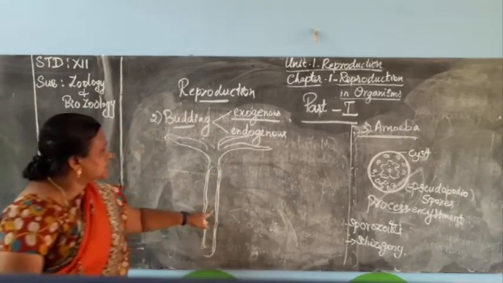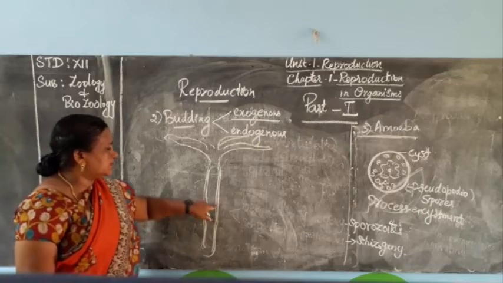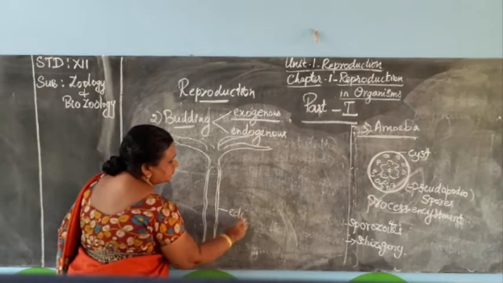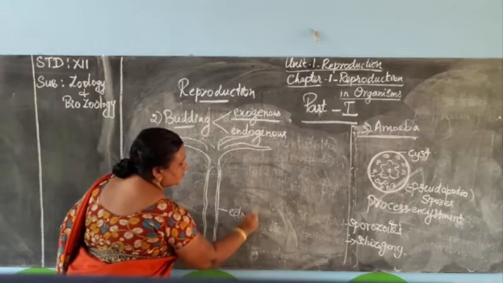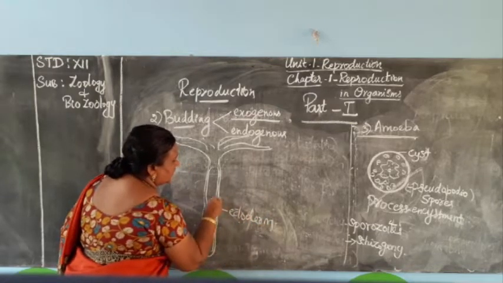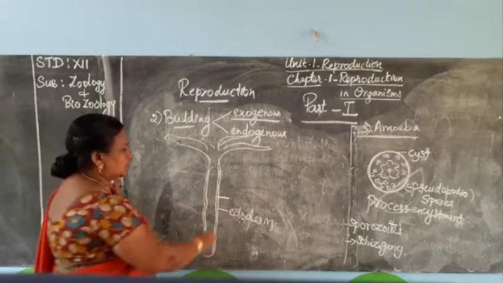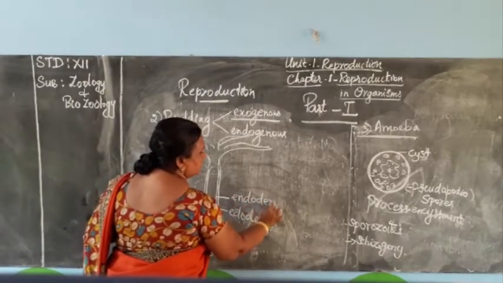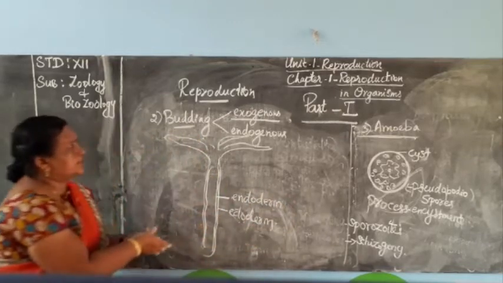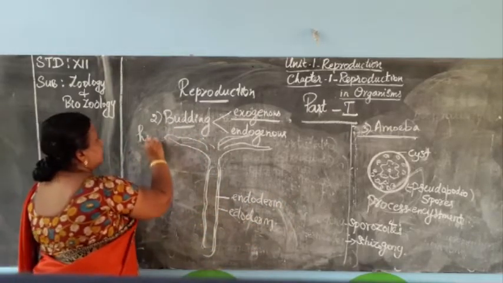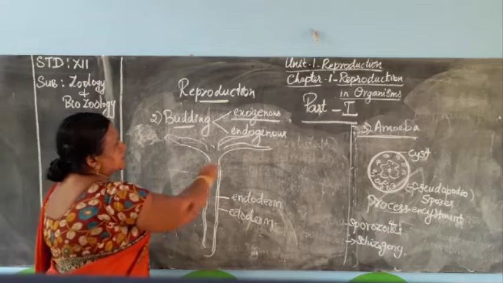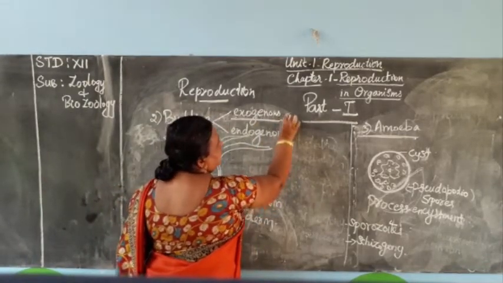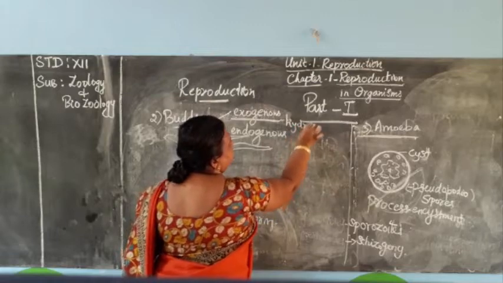The outgrowth comes from the ectoderm, which is the outer layer, and the interior one is the endoderm. Now we are studying exogenous budding. The example is Hydra.